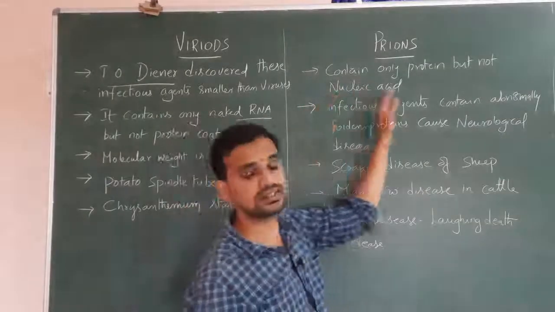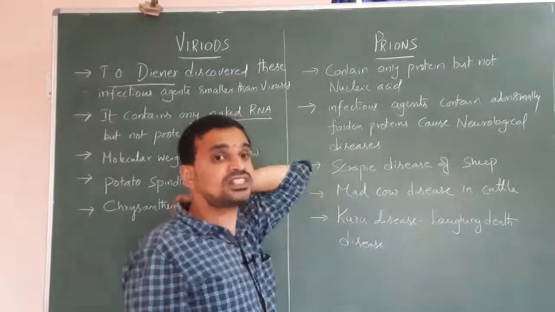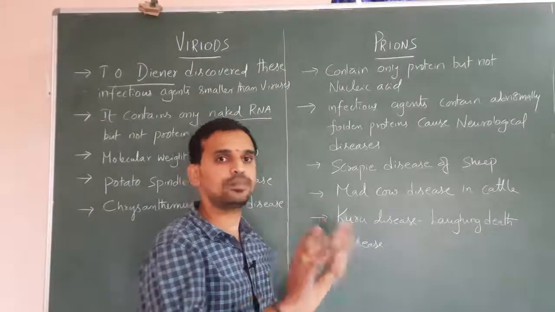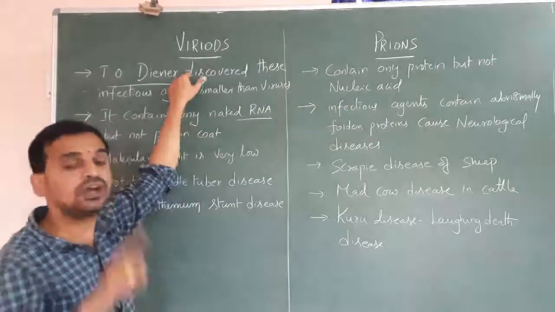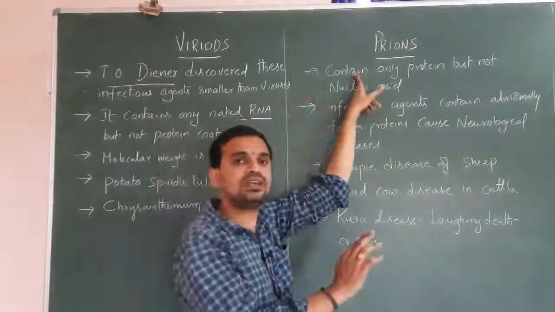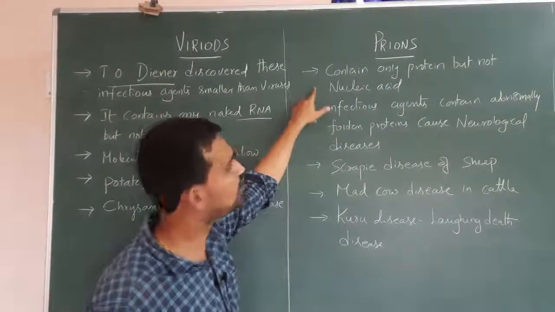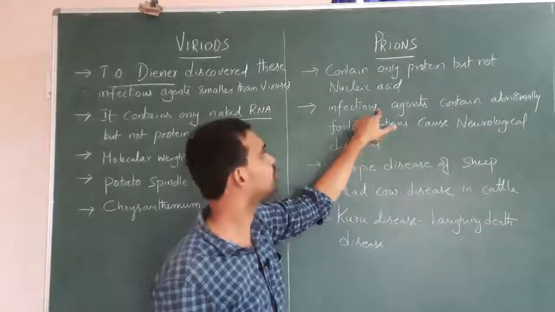Now coming to the prions. So prions are the infectious agents, proteinaceous infectious agents which do not contain the genetic material. They contain only protein. That is the difference between the viroids and prions. In case of viroids, only genetic material is present, protein coat is absent. Here only protein capsid is present, genetic material is absent. Protein coat is present. So they contain only protein but not nucleic acid.